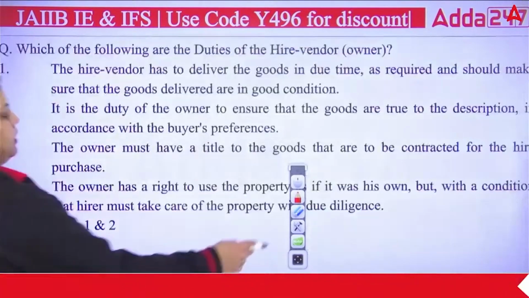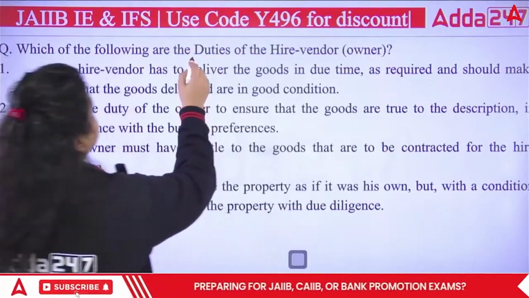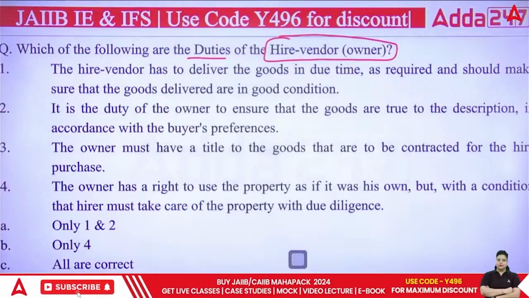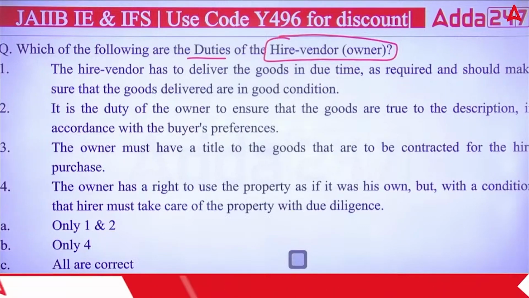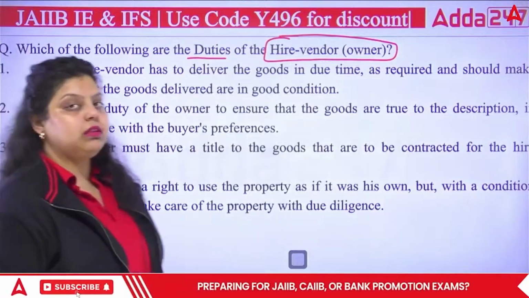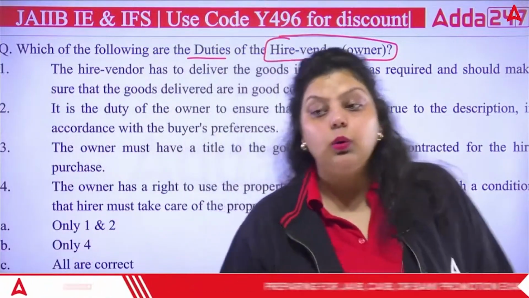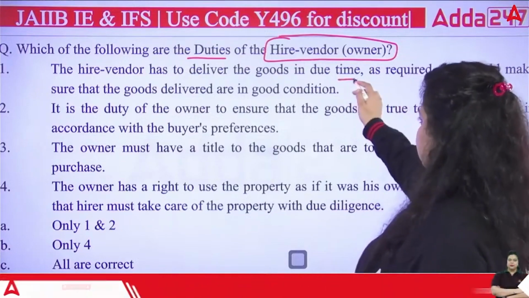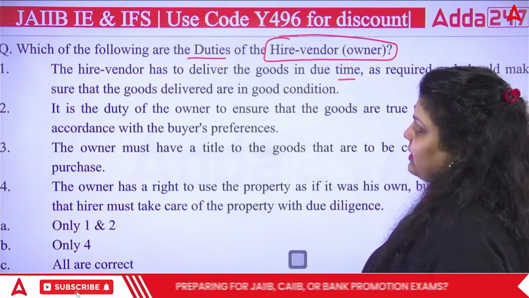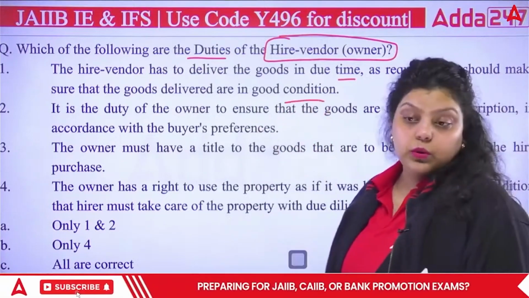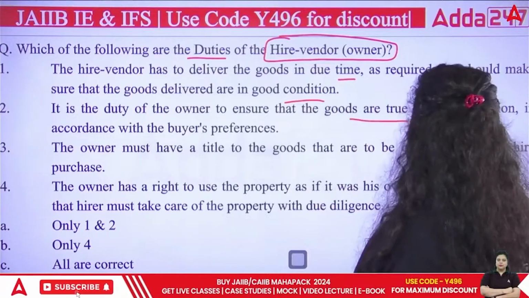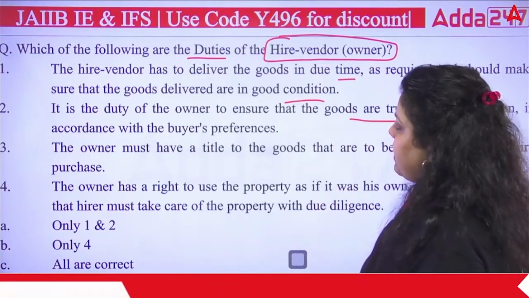Next, which of the following are the duties of the hire purchase vendor? Question is asking which of the following are the duties of the hire vendor. Vendor means the person who is selling the product. That's the owner. So first is saying the hire vendor has to deliver the goods in due time as required and should make sure that the goods are delivered in good condition. Second is saying it is the duty of the owner to ensure that the goods are true to the description in accordance with the buyer's preference.